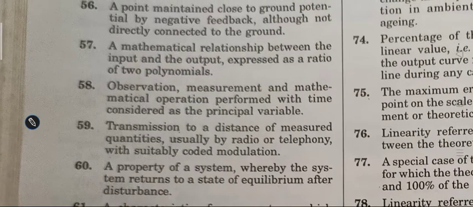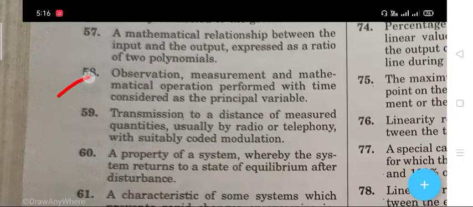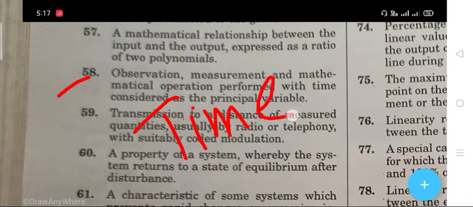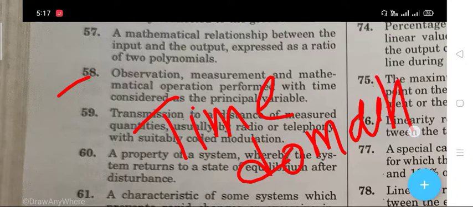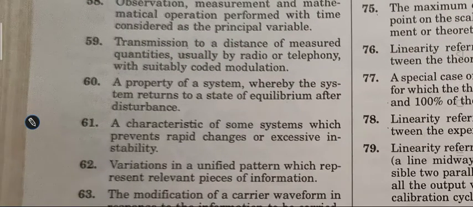Question 58 is that observation, measurement and mathematical operation performed with time considered as the principal variable. The right answer is time domain.